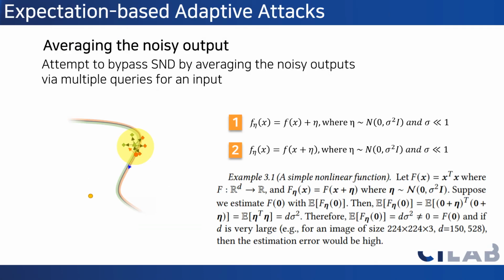Solid research for adversary defense requires evaluating the defense ability against adaptive attacks that exactly know the working principle of the defense. As an attempt to bypass SND, adversaries can average the noisy outputs via multiple queries for an input. However, the random noise is added to the input of the nonlinear function, and this makes it difficult to obtain an accurate output by averaging the noisy outputs.